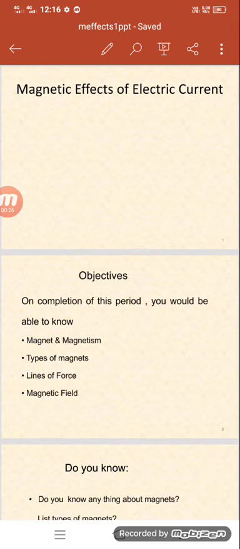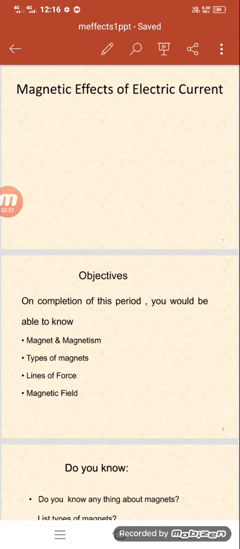That is our electrical engineering department second semester subject, and mainly we are going to discuss some definitions and properties. All are included in this topic, that is the magnetic effect of electric current. So in this topic, what are the main objectives?